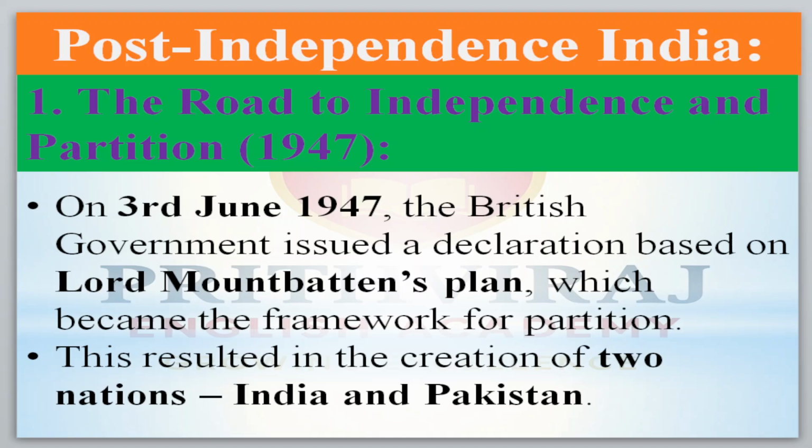On 3rd of July 1947, the British government issued a declaration based on Lord Mountbatten's plan. I hope you may know that the last Governor General of India was Lord Mountbatten. He planned the partition of India. On his report only, the British government declared the partition of India. This resulted in the creation of two nations, India and Pakistan. Mountbatten's plan created the two nations, India and Pakistan.